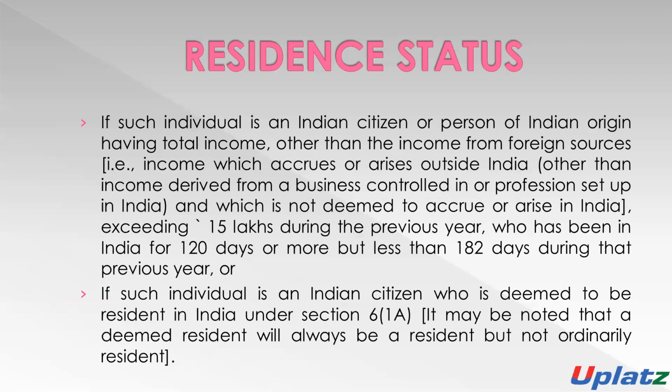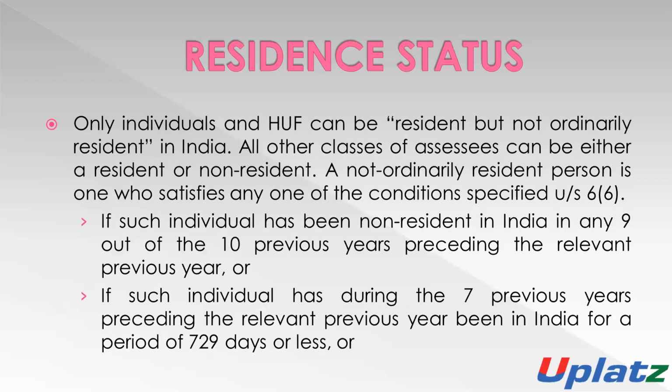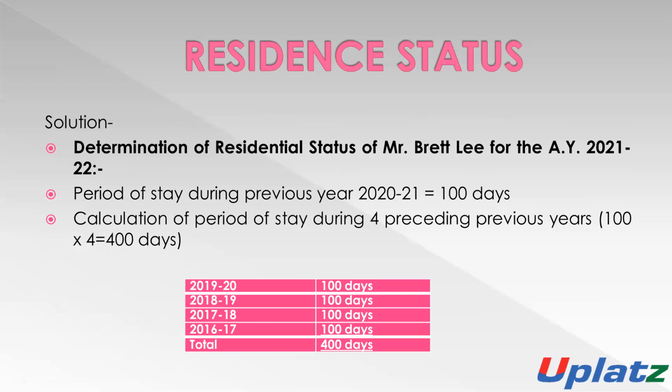According to the residential status rules, if such an individual has been a non-resident in India in 9 years out of 10 years, then he will be considered not ordinarily resident. Or if such an individual has during the 7 previous years stayed in India for the period of 729 days or more. But Brett Lee stays in India only for 700 days in 7 years.